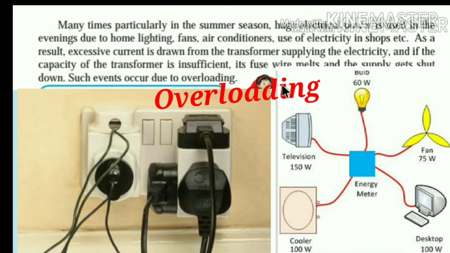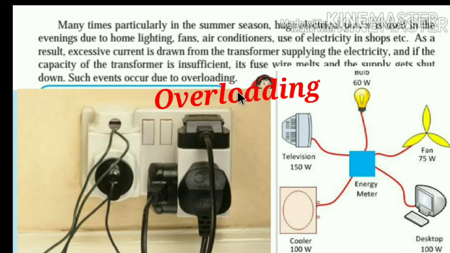And if the capacity of the transformer is insufficient, its fuse wire melts and the supply gets shut down. Such events occur due to overloading.